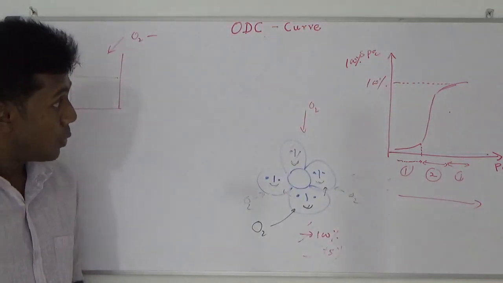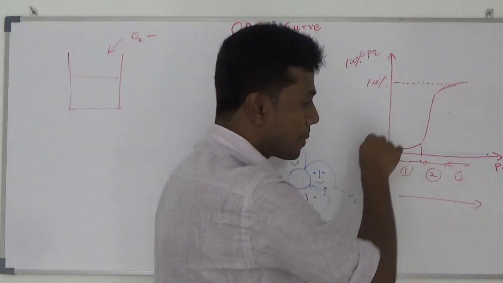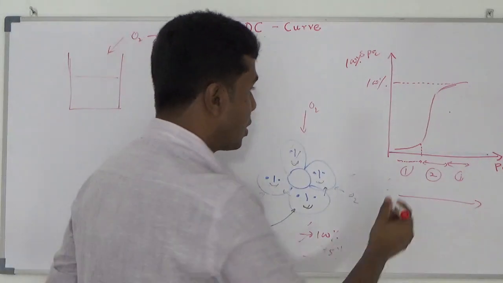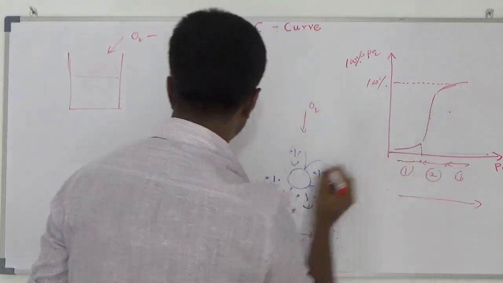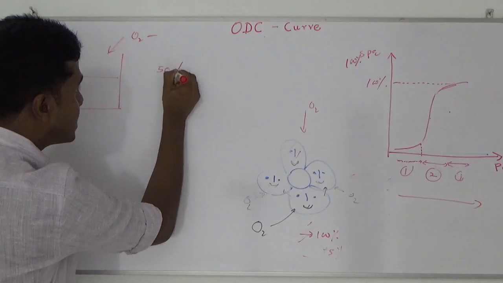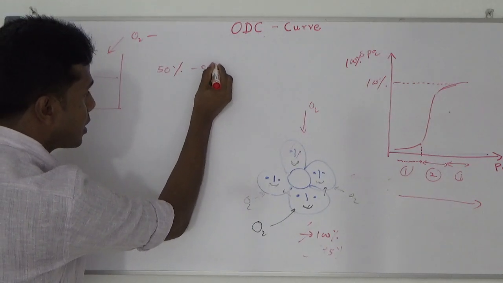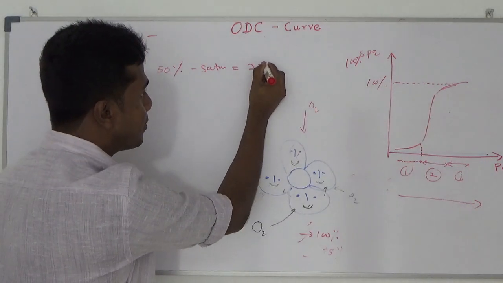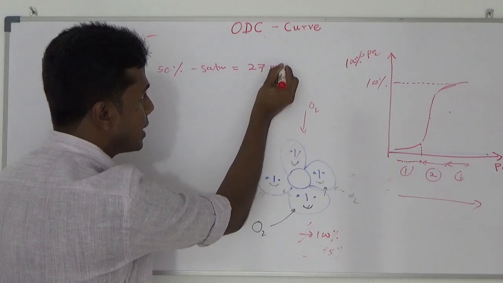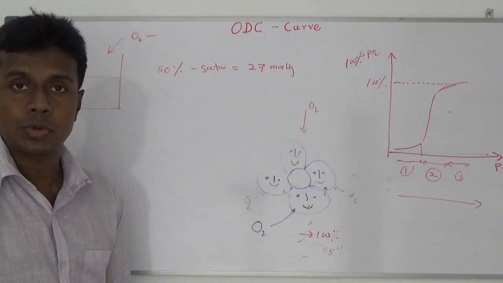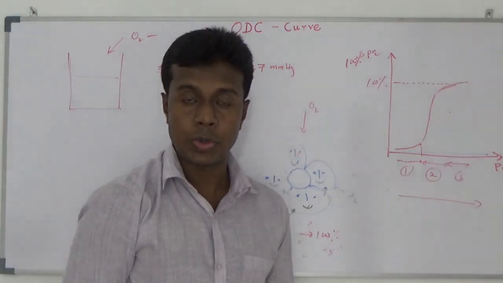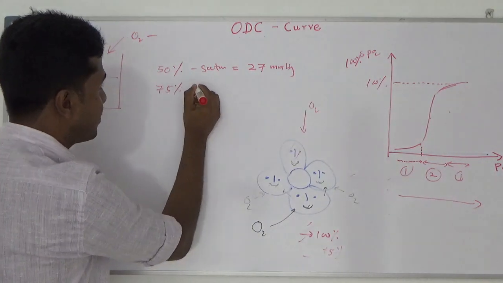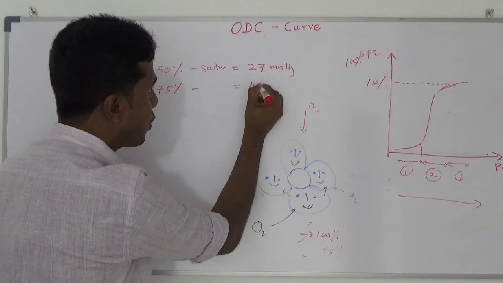Then I am going to carefully go through the values present here. 50% saturation happens at the partial pressure of 27 millimeter mercury. 75% saturation happens at the partial pressure of 40 millimeter mercury.